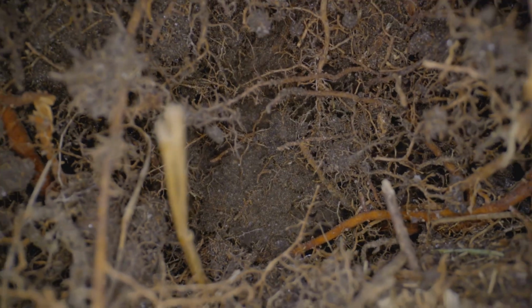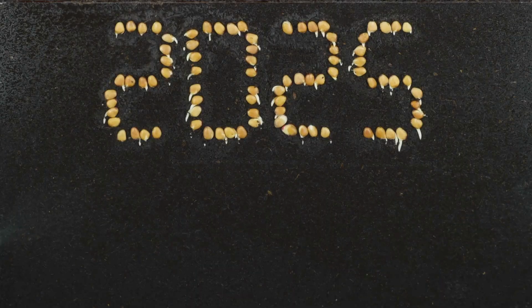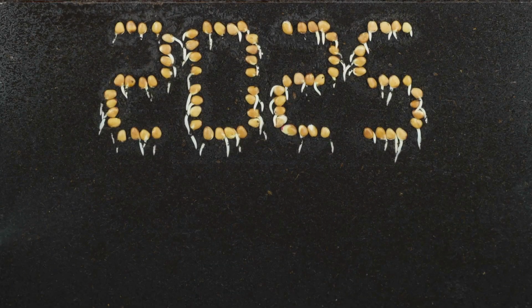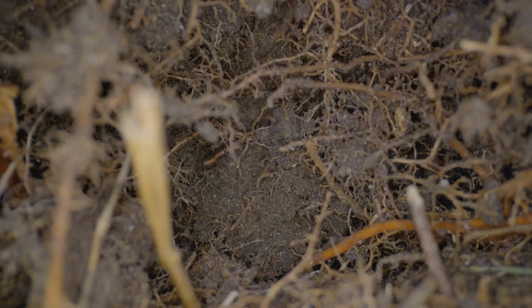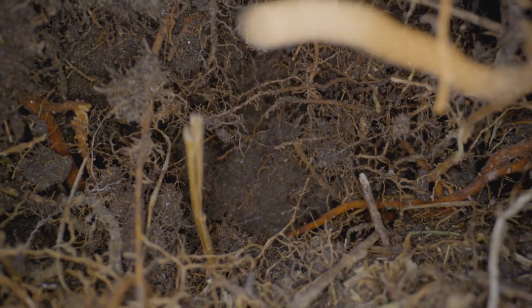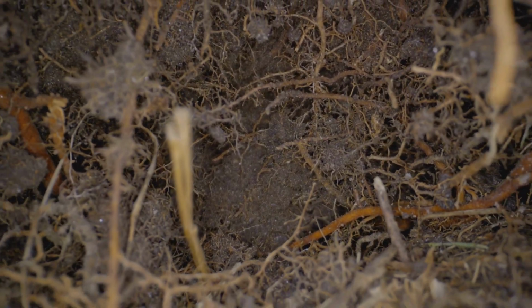Roots absorb these ions through specialized transport proteins embedded in cell membranes. To increase absorption efficiency, roots develop thousands of microscopic extensions called root hairs. These dramatically increase the contact area between the root system and the surrounding soil. But roots do more than absorb nutrients.